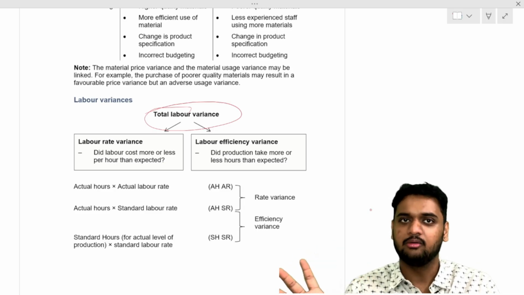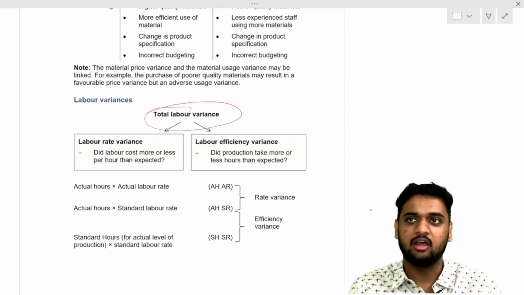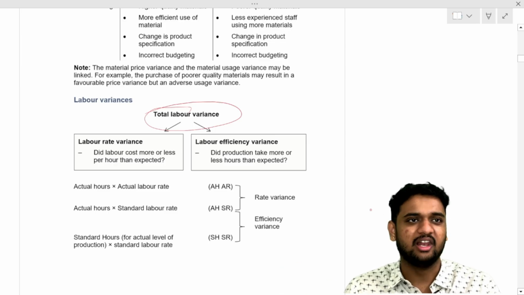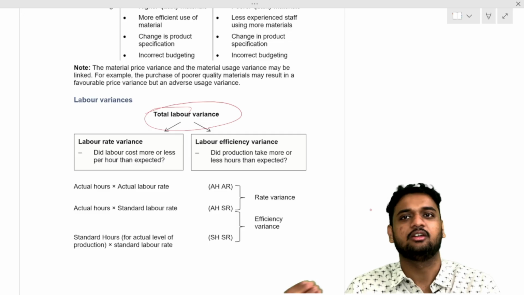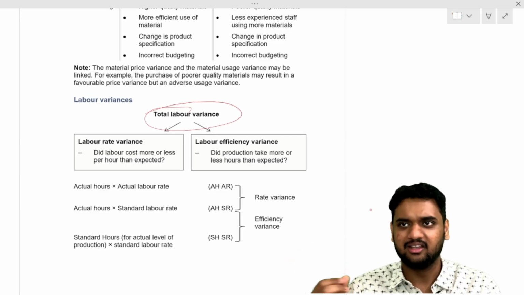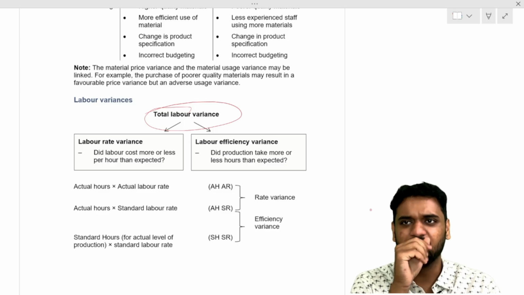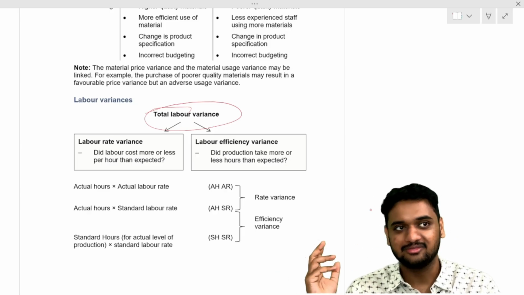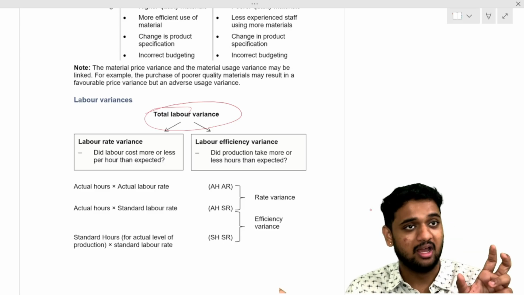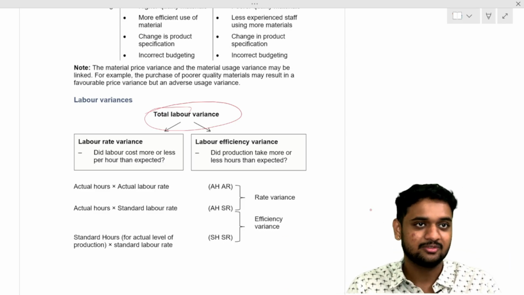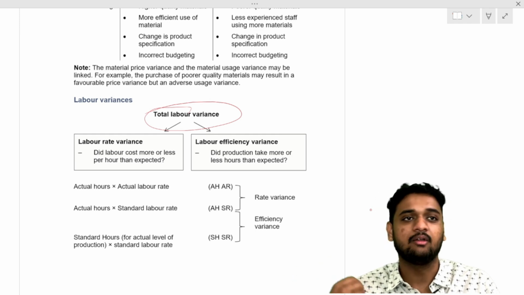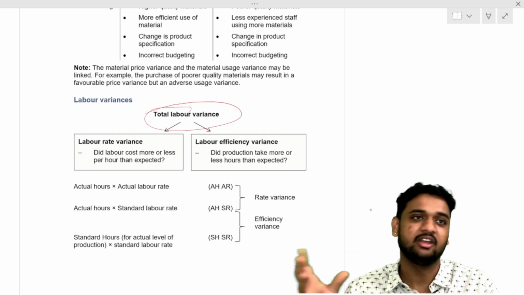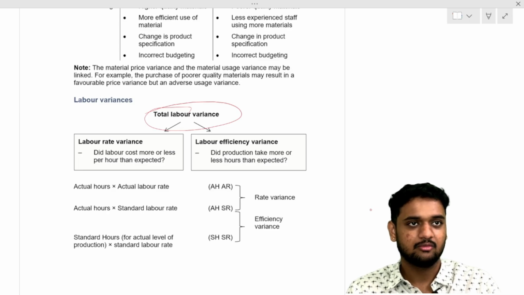This was the name earlier. In old times, they used to say how much you use the labor. But after that, they realized it is not good to talk in that way. That's when they introduced a term called efficiency. How efficient was the labor? That person was supposed to complete in 200 hours, but he completed in 180 hours. So instead of labor usage variance, the better word to use is labor efficiency variance. How efficient he was. Now he is also a human being. So treat him like a human being.